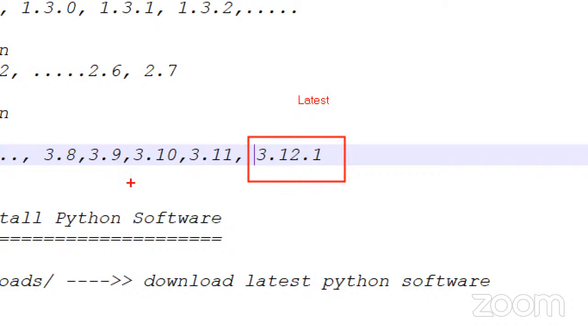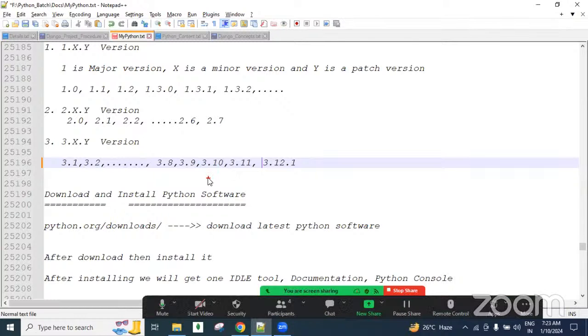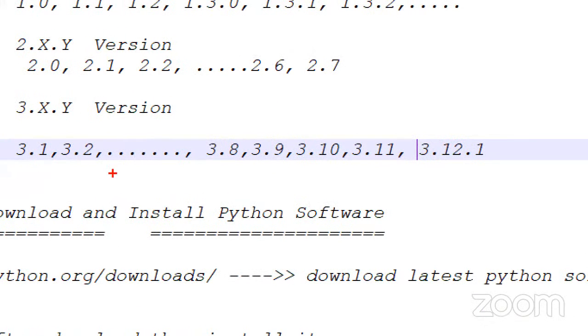In the industry, the versions people are using for developing their applications are 3.8 or above, simply greater than 3.7.